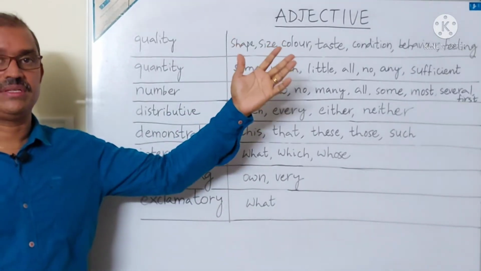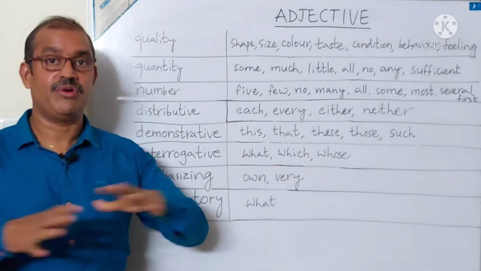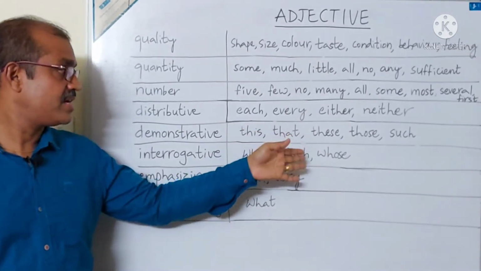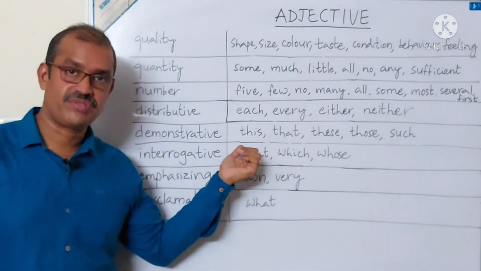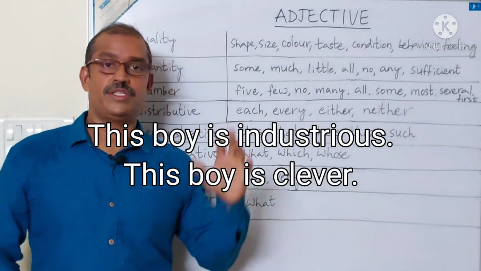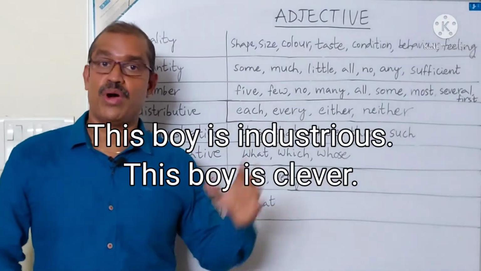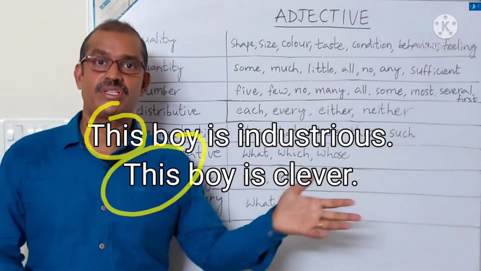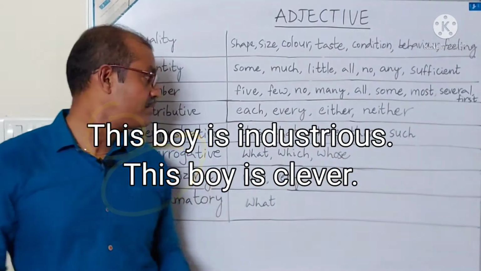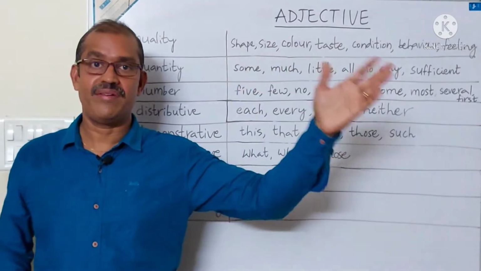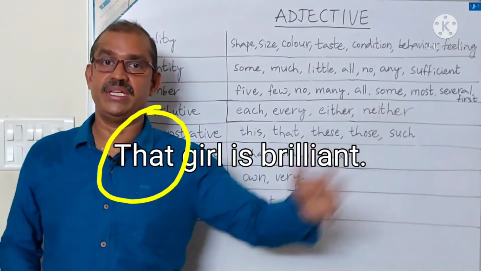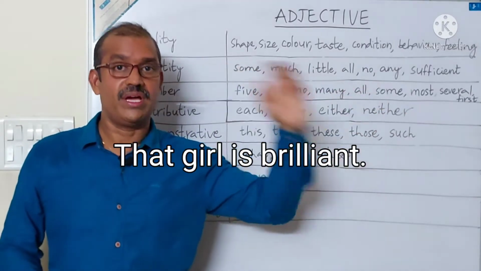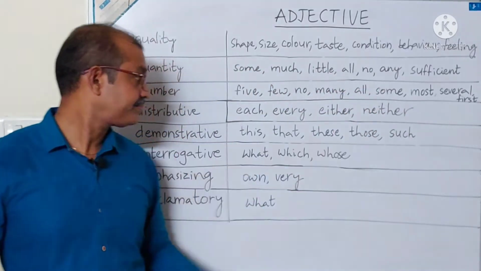Let's see the next one, demonstrative adjectives. These adjectives demonstrate: this, that, these, those, such. Let us see the first one. This boy is industrious. Here this is an adjective, boy is a noun. That girl is very clever. That girl is brilliant. So that is an adjective.